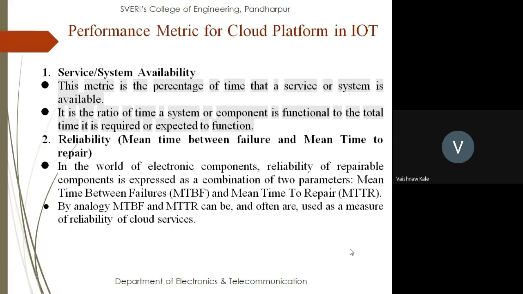So the time that is being used by the system divided by the time expected, that is, time used divided by time expected, is nothing but the system or service availability. First of all, you have to calculate the percentage of time in order to provide the system or service availability. And second, the ratio of the time of a system or a component divided by the expected time.